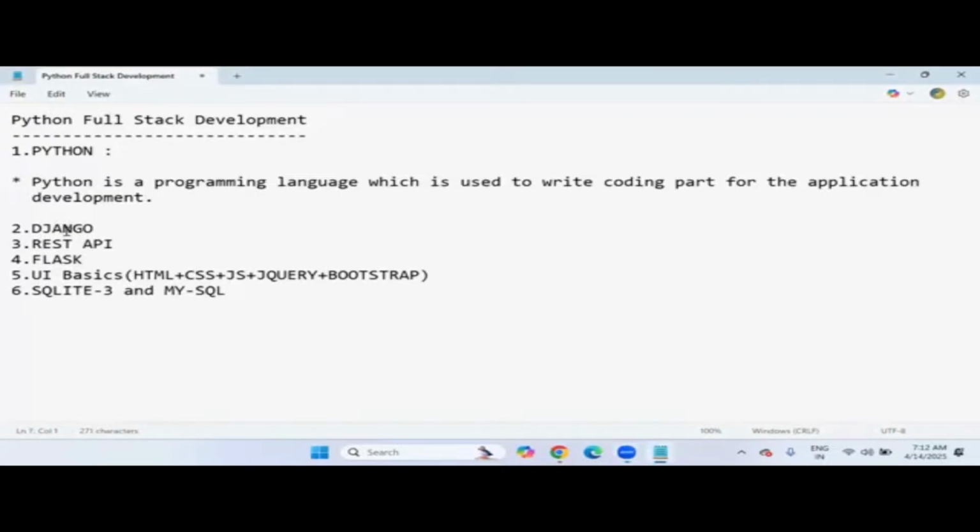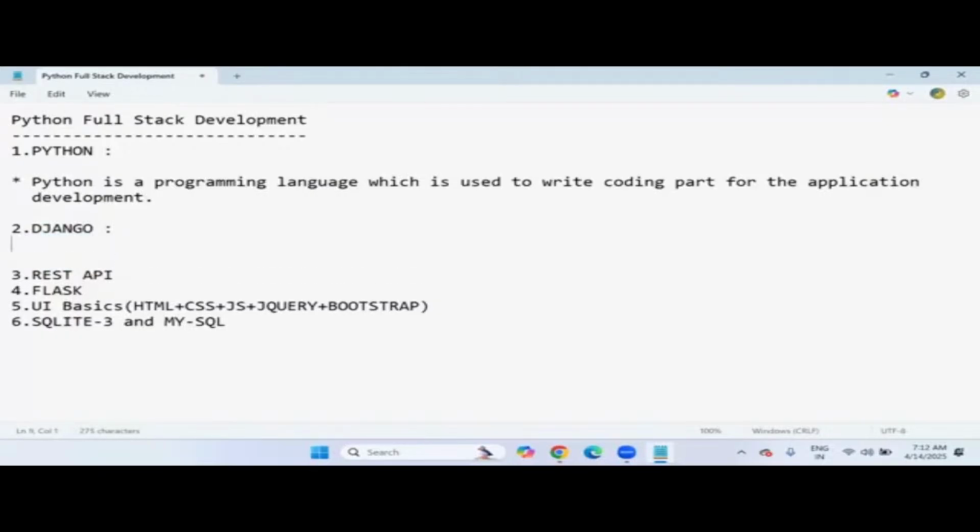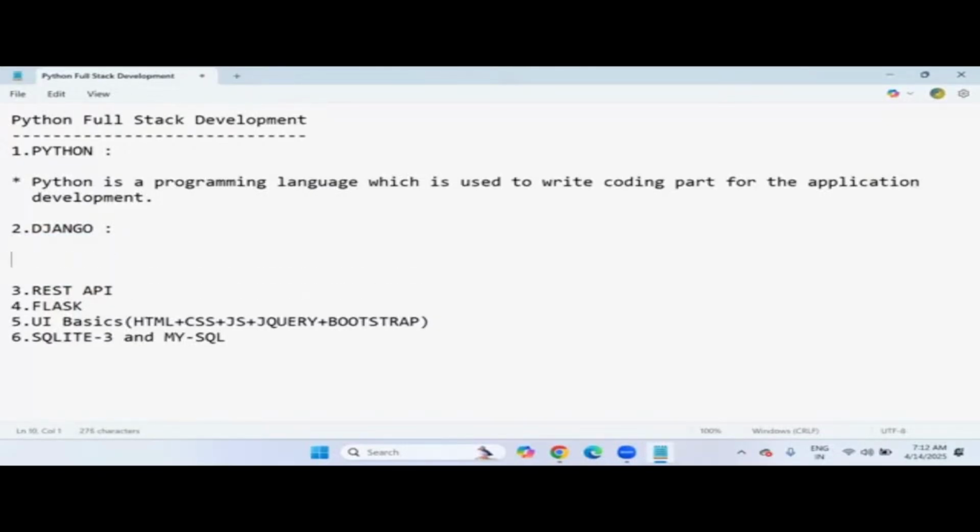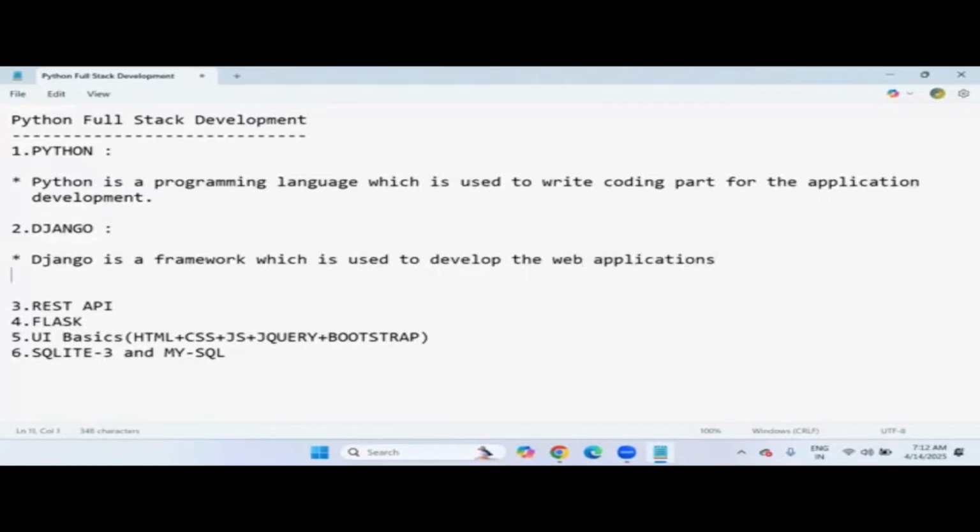So the next subject is what? Django. What is Django here? So Django is not a programming language. Then what is it? I can say Django is a framework. Yes, Django is a framework which is used to develop web applications. So if you want to develop web applications, then we use the Django framework in Python full stack development. So it's not a programming language. It is a framework.